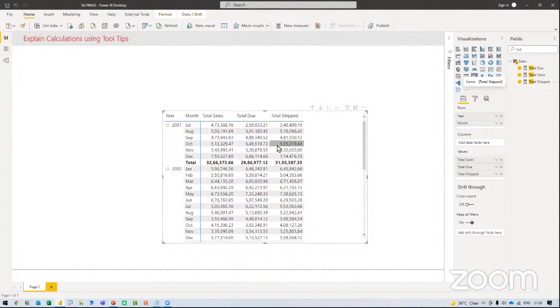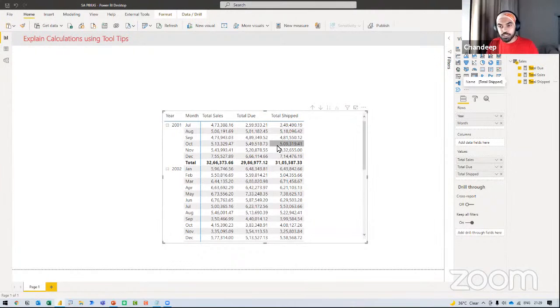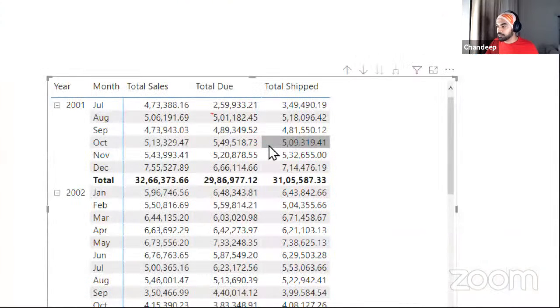Somebody can turn around and ask a logistics-based question and say that, hey, can you perhaps show me the breakup of this particular value? How is it split? How much of that 501,000 is actually coming as a due amount from the July month of sales? That means, can you just break this up as to how this is broken up in the previous month?